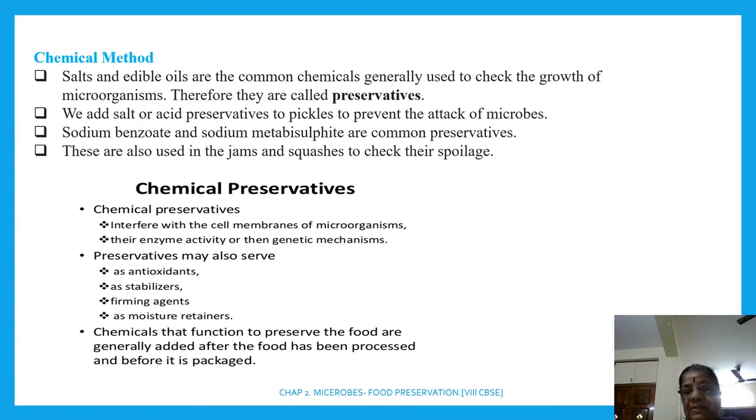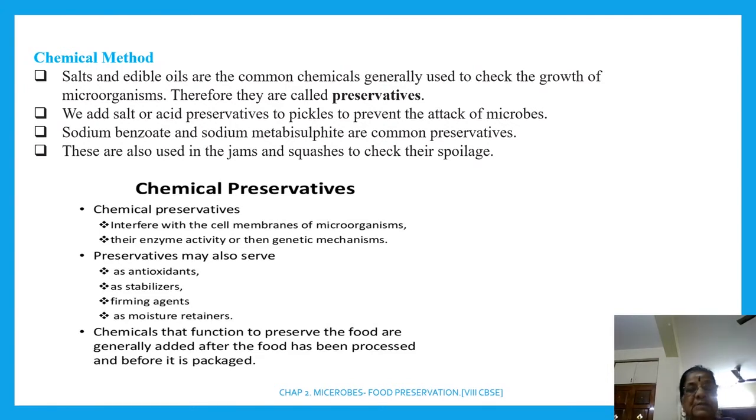So these chemical preservatives will prevent the interference of cell membrane of the microbes, and also it will prevent the enzyme activity, and it will also serve as antioxidant, as stabilizer, as firming agent, as moisture retainers. எங்கெல்லாம் moisture வைக்கணுமோ there it acts as a moisture retainers. Okay, and chemical that function to preserve the food are generally added after the food has been processed and before it is packed.